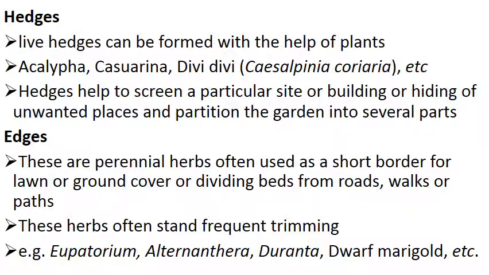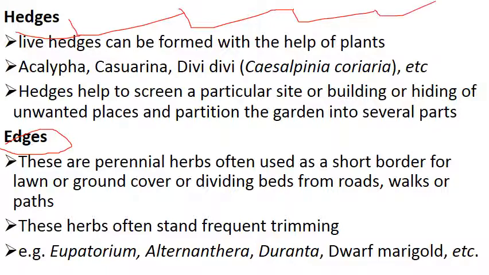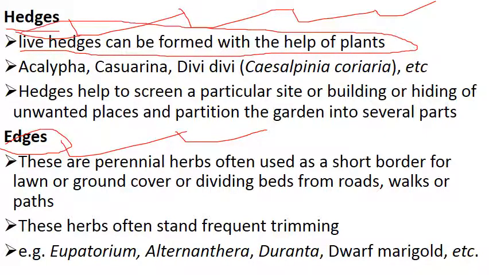I saw many people confusing hedges and edges. Don't confuse, just remember: hedges have more height, so you can't jump over them. Edges are small in height, you can jump over them in a garden, but don't jump. I just told you for remembering. Then comes hedges. Hedges can be live or non-living. Live hedges are obviously formed with plants. Non-living hedges may be a boundary or a rock wall, anything that you can't jump, having very good height.